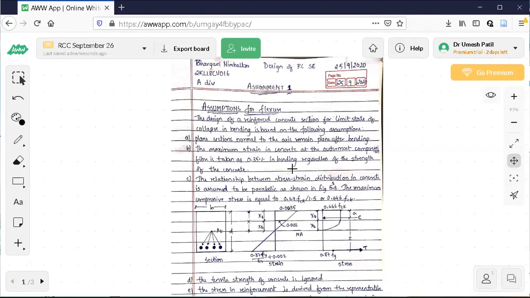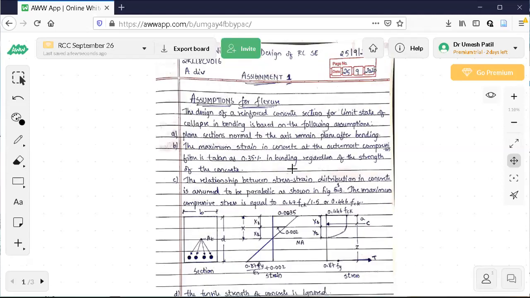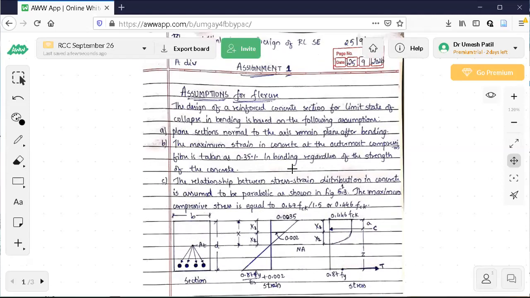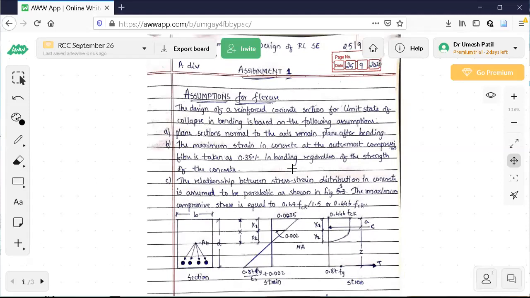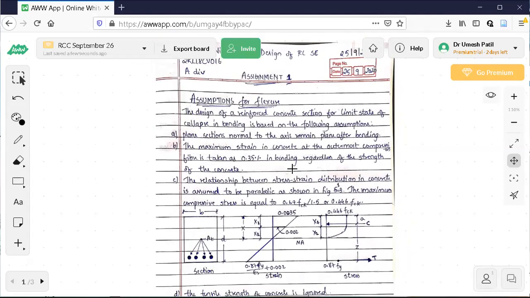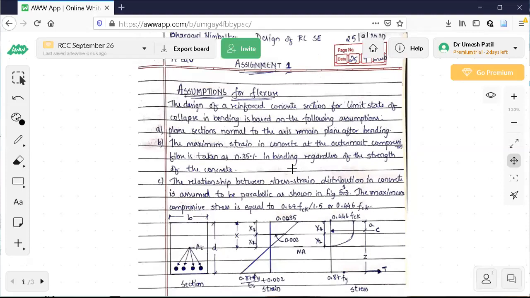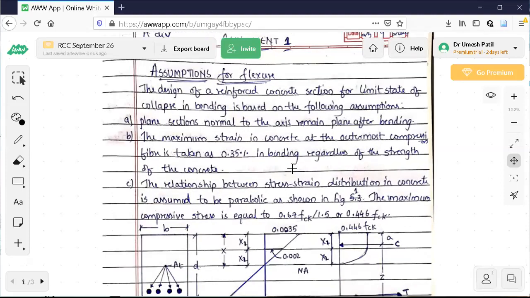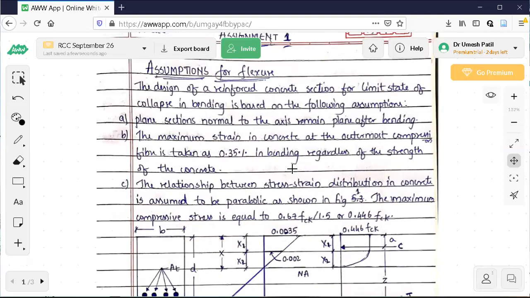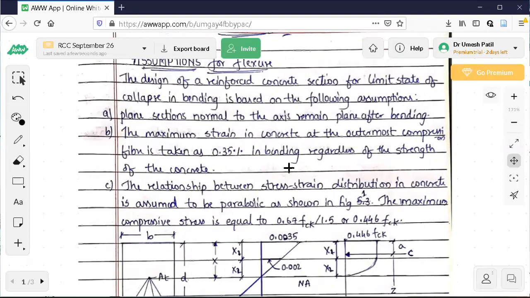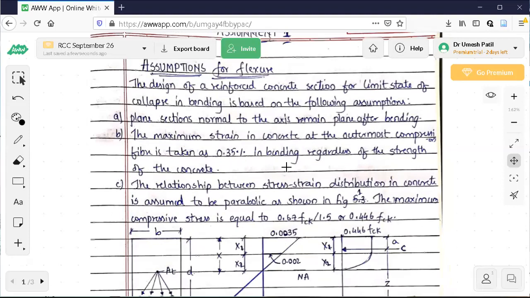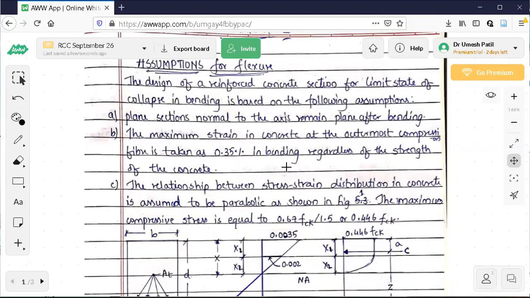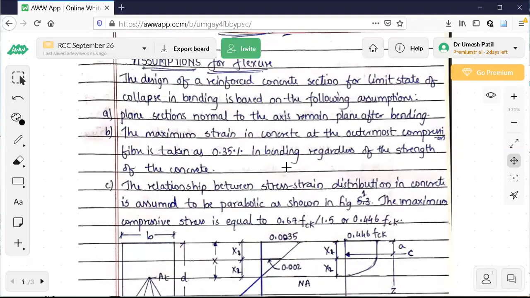So try to submit assignments in A4 pages only. As far as possible, you should write it out because all these records will be kept properly. And you should understand that this time, whether Corona is there or not, exams will be conducted in physical mode only. So try to concentrate here.